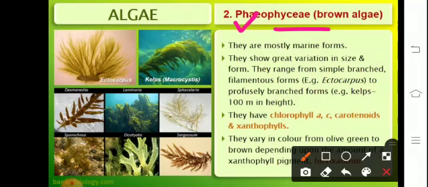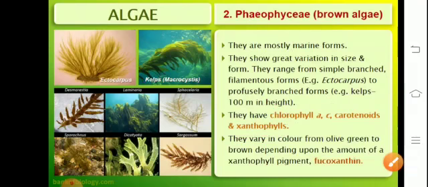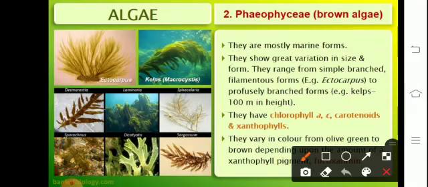Phaeophyceae, or the brown algae, are generally marine forms like kelps, the Macrocystis. They show variation in size. They range from simple branched filamentous forms to profusely branched forms like kelps, which are 100 meters in height. They have chlorophyll a, c, carotenoids, and xanthophylls. They vary in color from olive green to brown because of the pigment fucoxanthin.